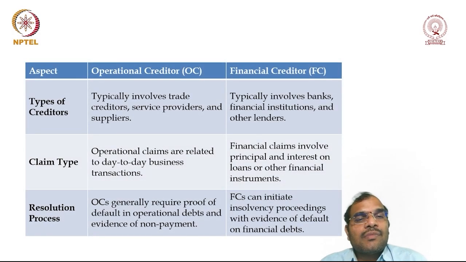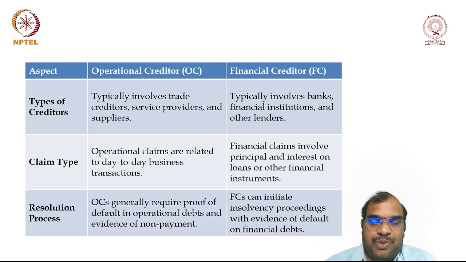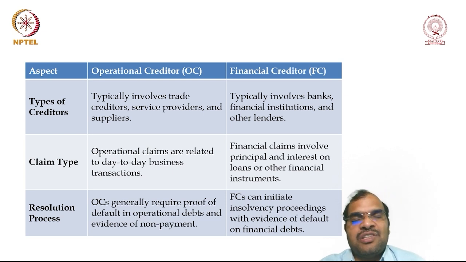Then types of creditors. Operational creditors typically involve trade creditors, service providers, and suppliers. Financial creditors include banks, financial institutions, and other institutions. So whatever it is, everyone is included. Then claim type. Operational claims are related to the day-to-day business of the transaction, whereas financial claims generally involve principal and interest on loans and other financial instruments. So possibly some other financial instruments must have been issued.